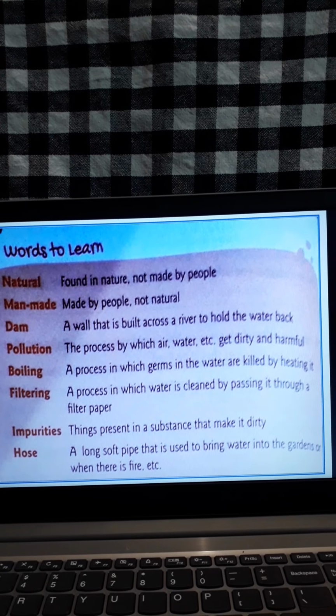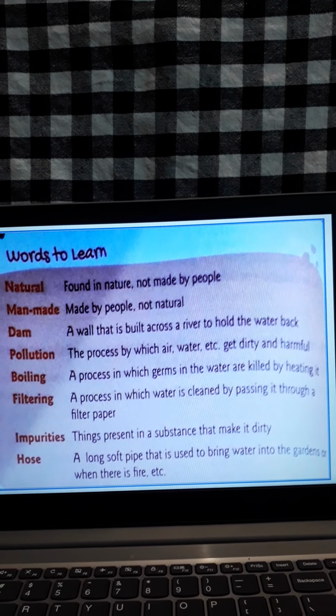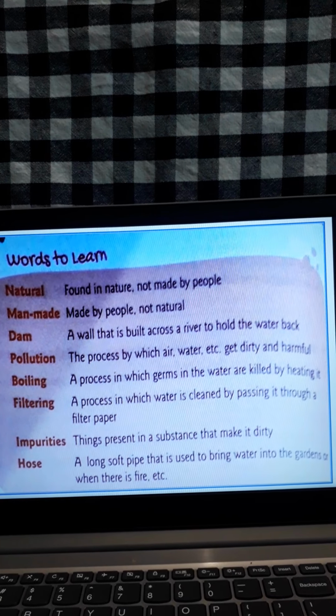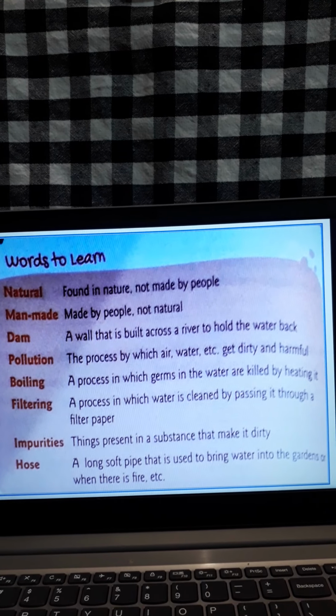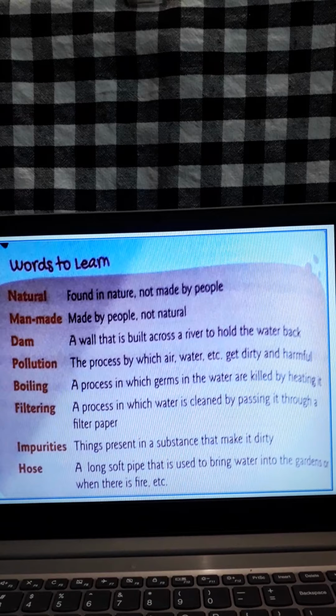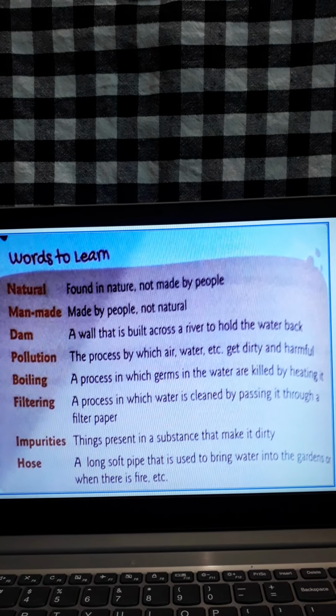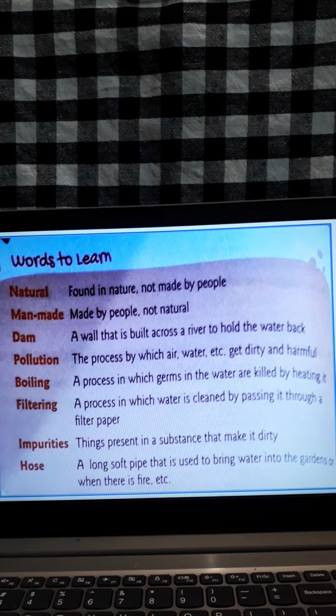Pollution, the process by which air, water, etc. gets dirty and harmful. Okay. The process by which air, water, etc. gets dirty and harmful. That is known as pollution.